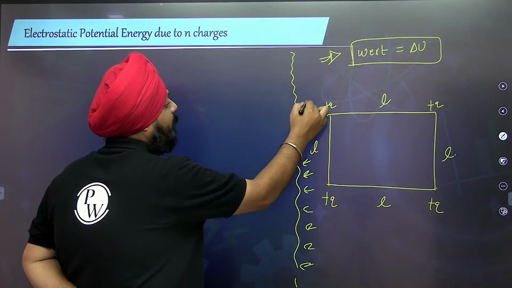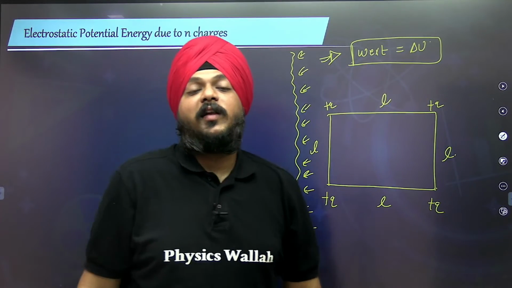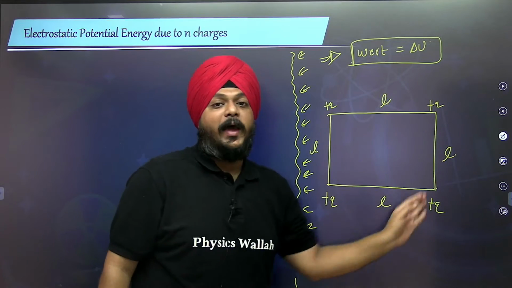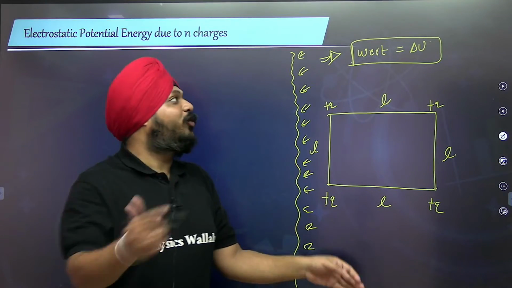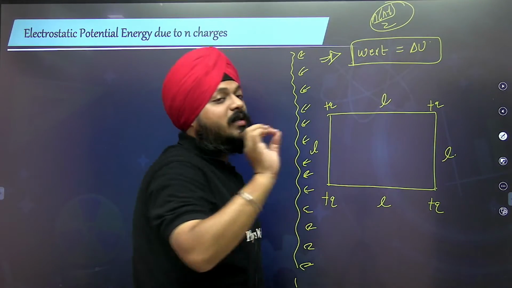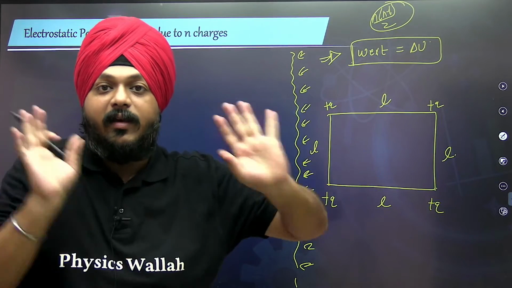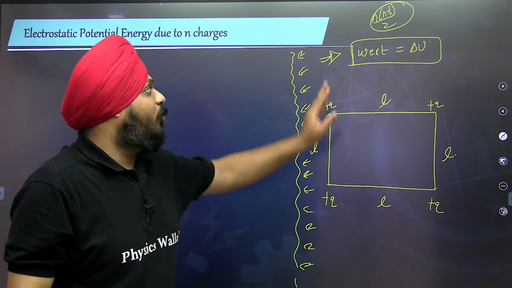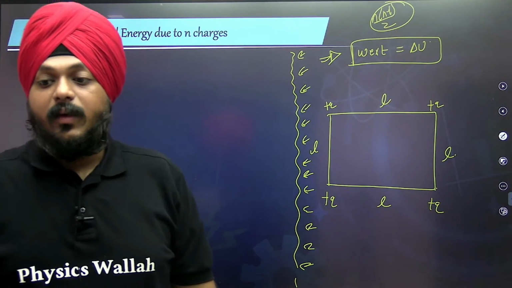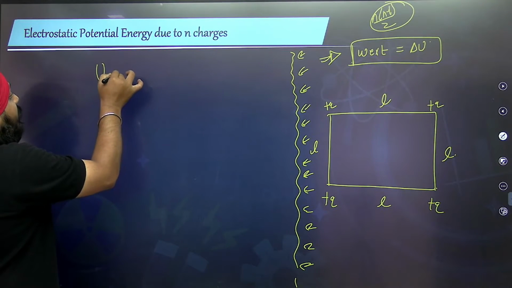See now, this thing we have seen in gravitation. Generally, what we used to do in gravitation is calculate the number of pairs, and on the basis of that we used to apply the n into n minus 1 formula to know how many pairs are there in the expression of the electrostatic potential energy. We did this in gravitation. So here, the resultant potential energy of this system,